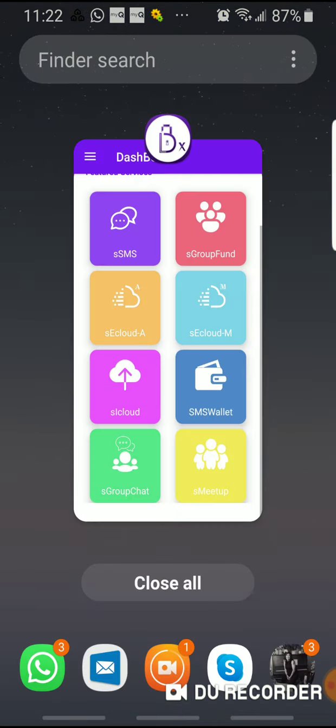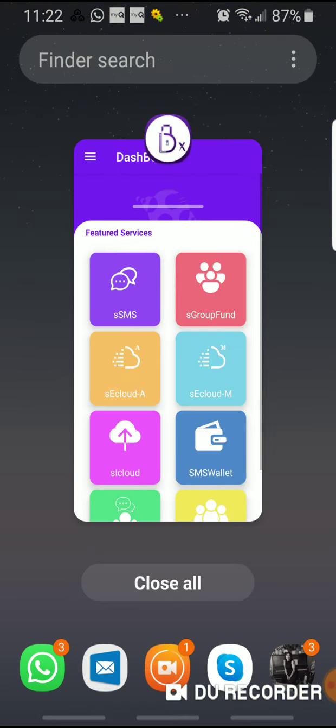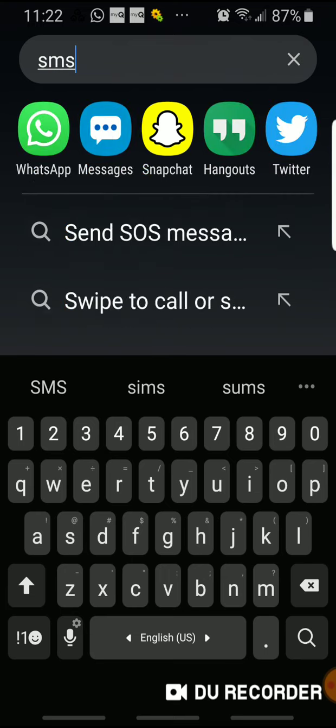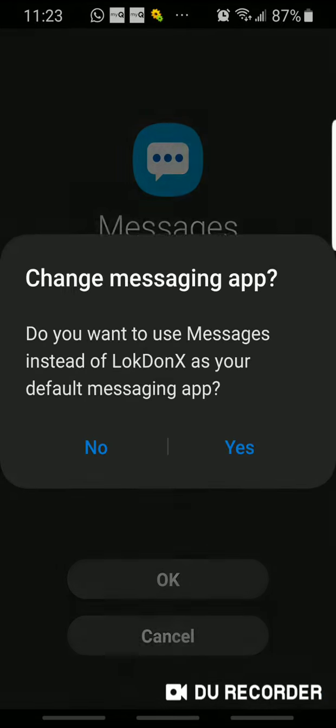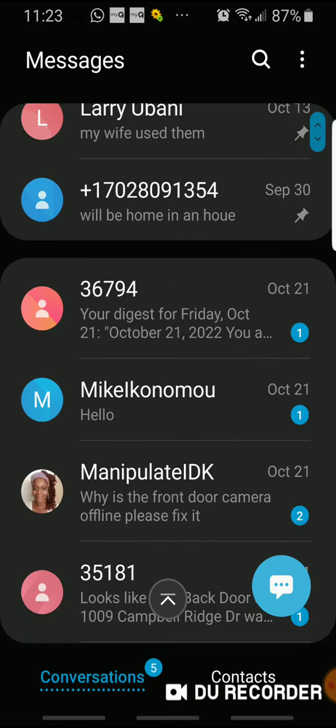The user has a lot of freedom to change whether or not they want the SMS. In this case, I will go to the default SMS that comes with Android phones, which everybody knows about. You will see here, Lockdown is currently your default SMS. You have the option to say no, you don't want it. So now if I say okay, I go back to using the normal SMS.